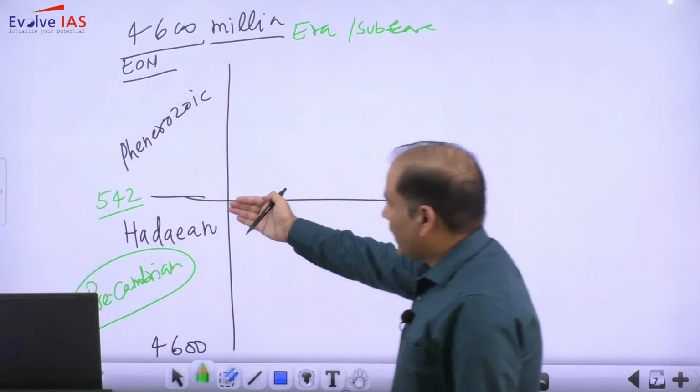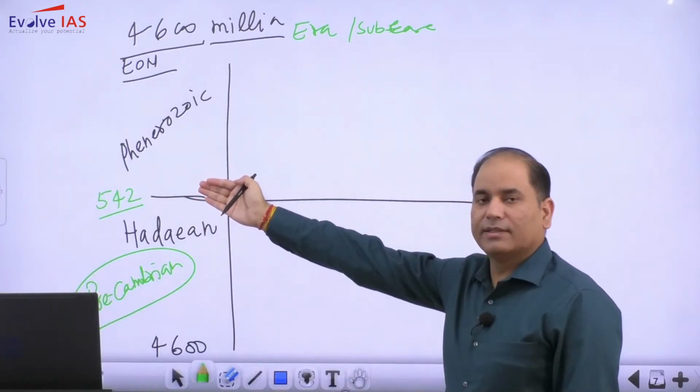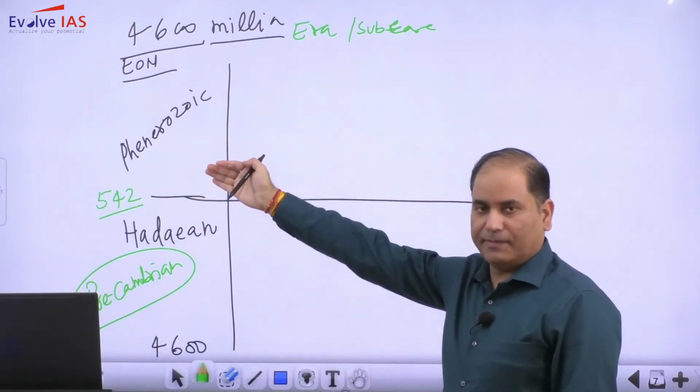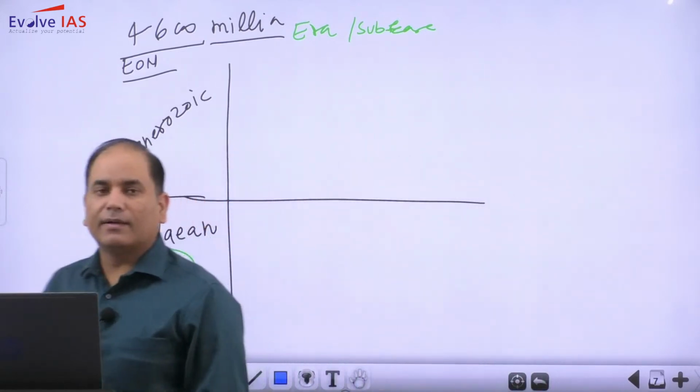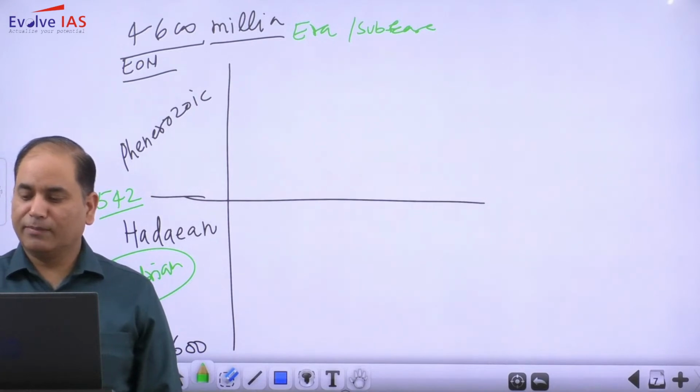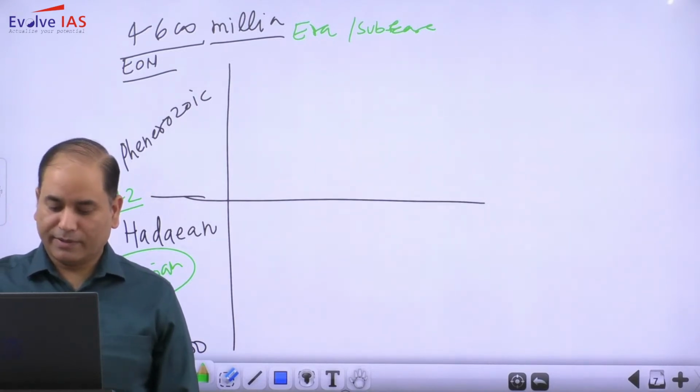Because right from this 542 million years, we have the Cambrian time period. So before that time period is simply referred to as Precambrian.